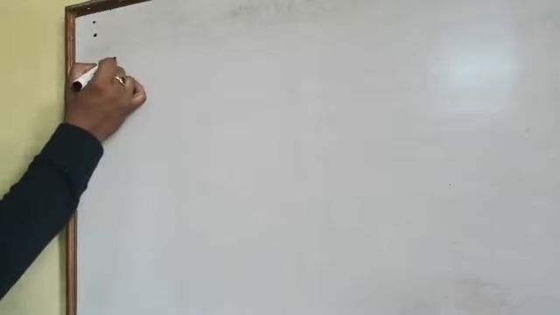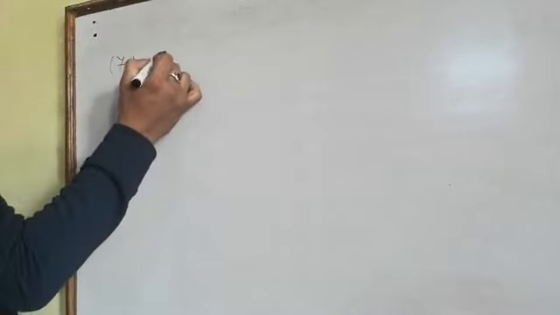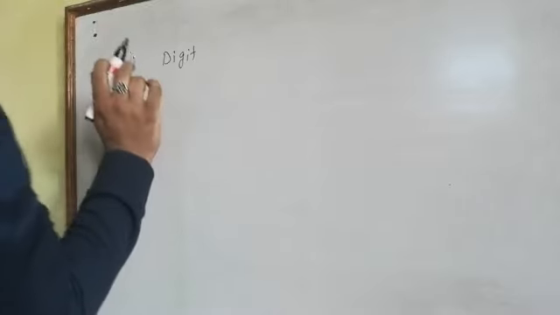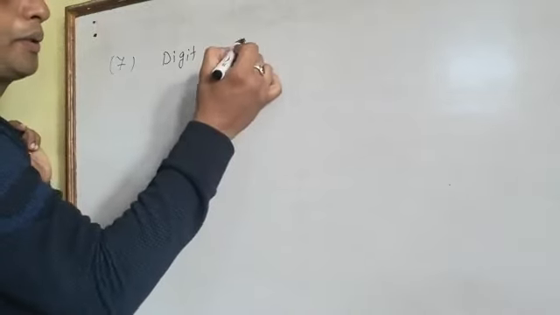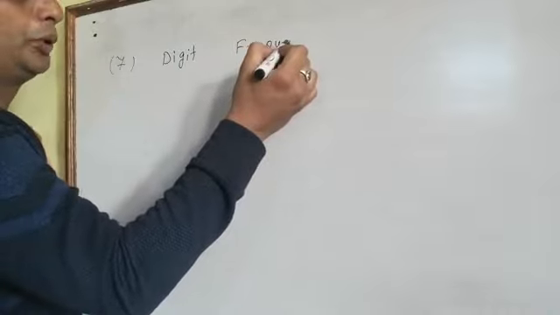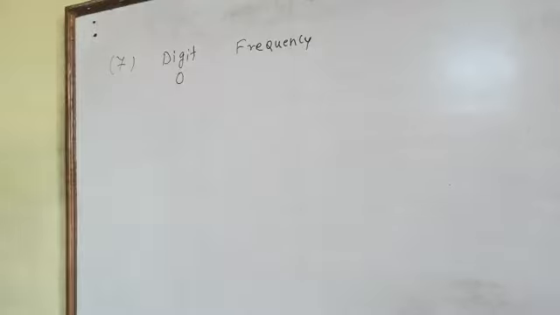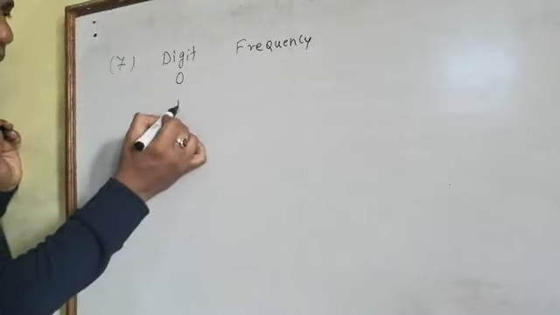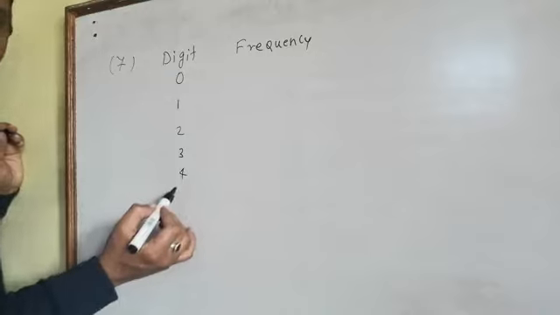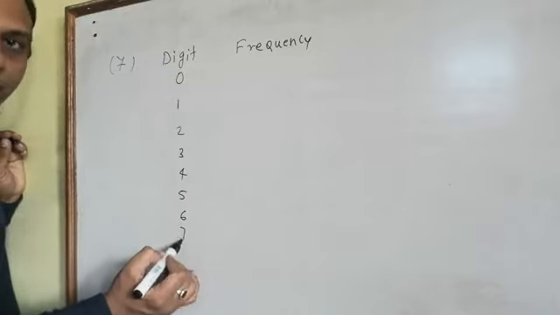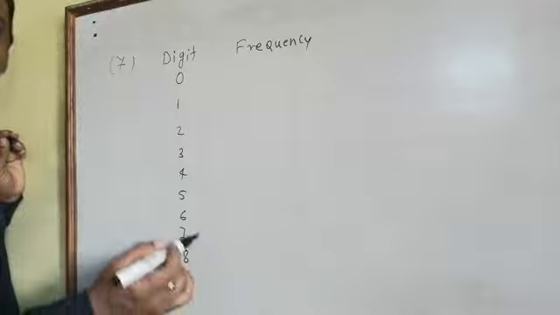We'll write here question number 7, digits, and how many times they occur, that is the frequency. They asked us to take digits starting from 0, 1, 2, 3, 4, 5, 6, 7, 8 and 9.